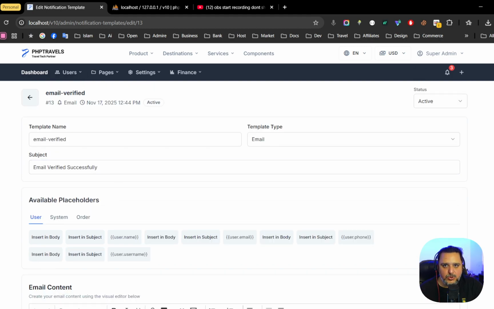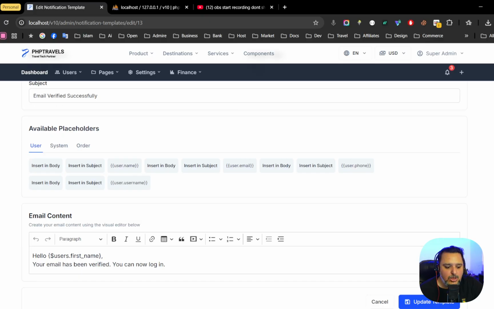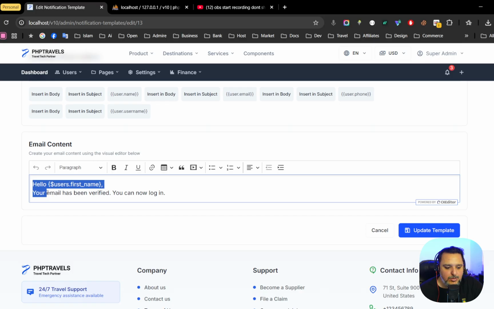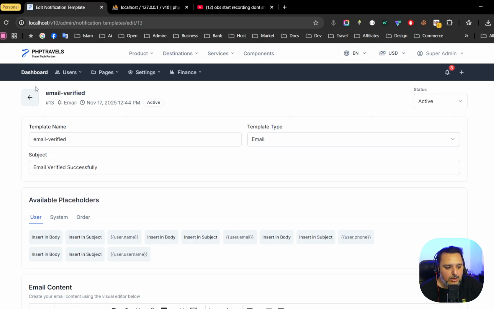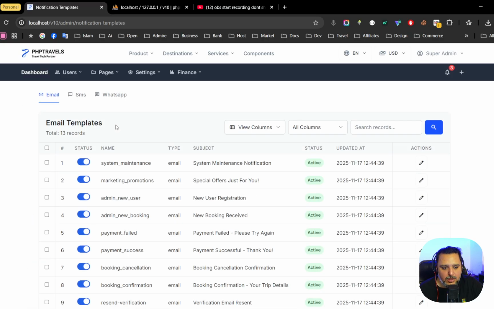For example, some clients used to ask for a multi-language template. For now, we have a single language, but at least you can translate it into your language. For example, if you're working in Persian or Spanish, you can simply add your translations over here and add these parameters. So you will get exactly the same email.